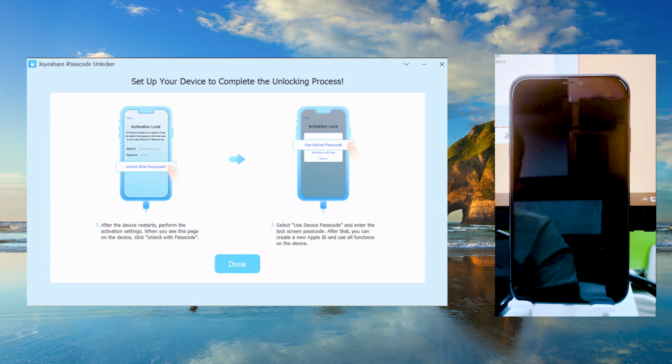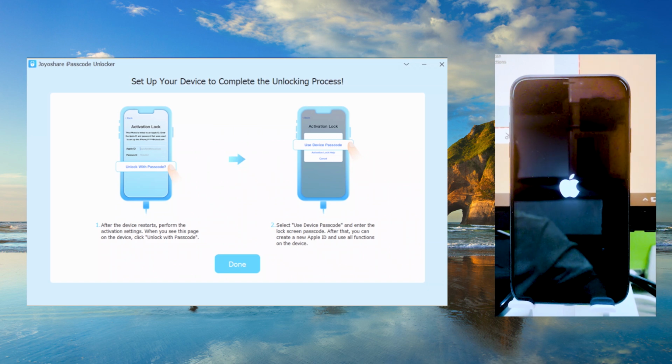After successful removal, follow the instructions to enter the device screen passcode to activate the iPhone.